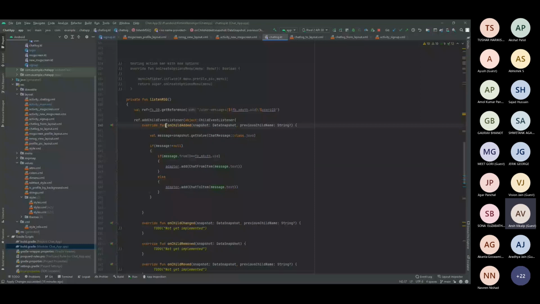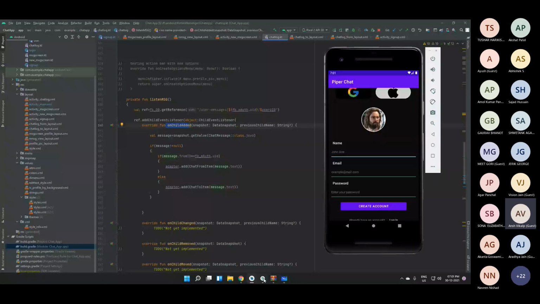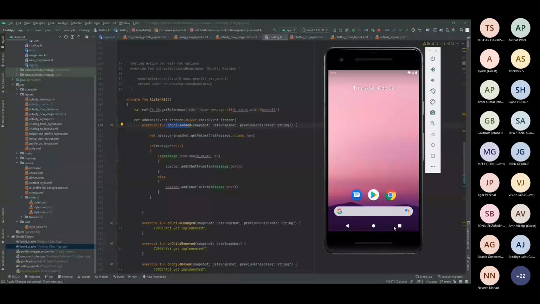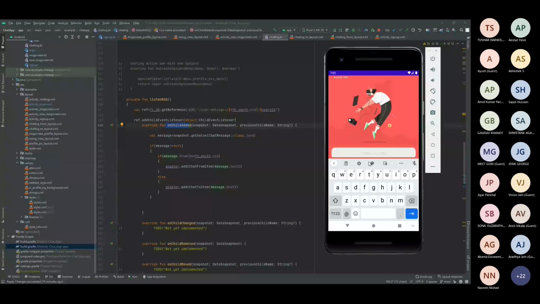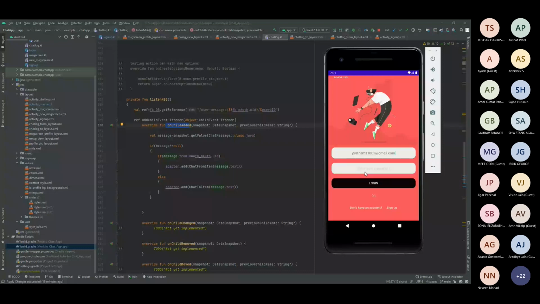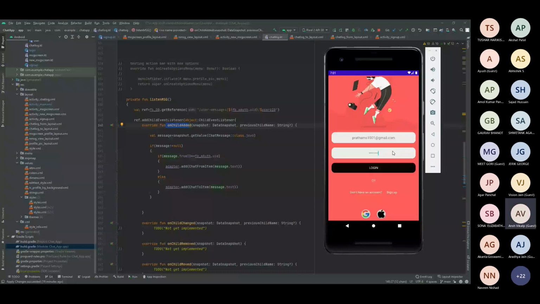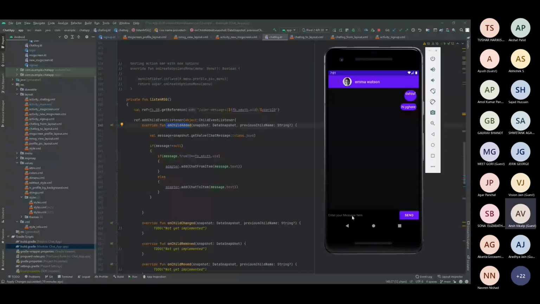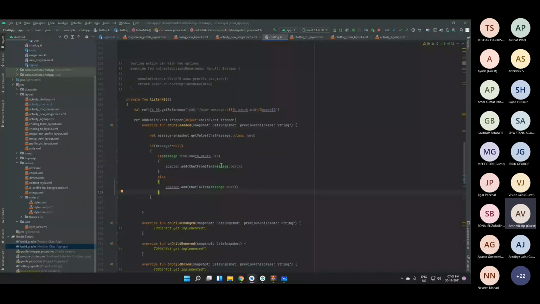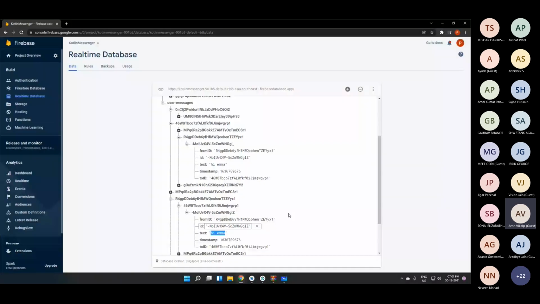So in order to add the text, whenever you write any message, just one second, I have to sign in again to show you. See, whenever I write inside this, hi, this is something, okay, hi testing or hi there. Whenever I write something inside that, this particular function is invoked. And in order to add this particular message, the message.txt, that is this message field, here you can see this text field is there.